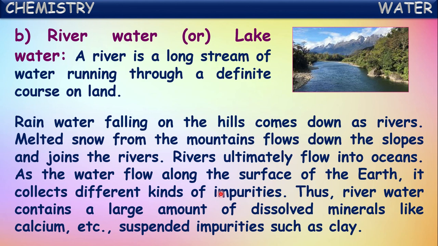So, as these rivers flow from one place to another place, while flowing, they dissolve many impurities from place to place. So, they contain different minerals and even clay particles in them. So, we can say it is also an impure form of water.